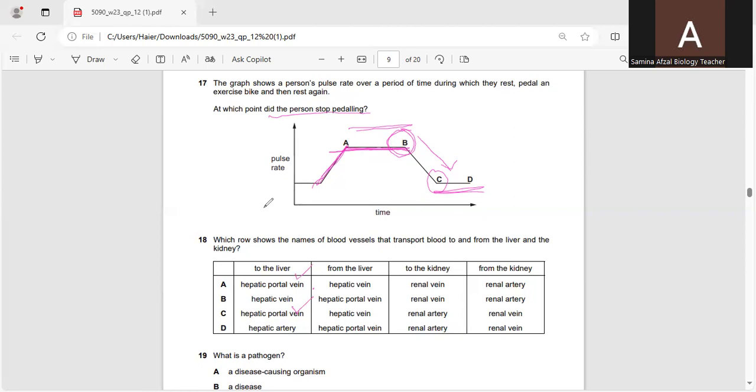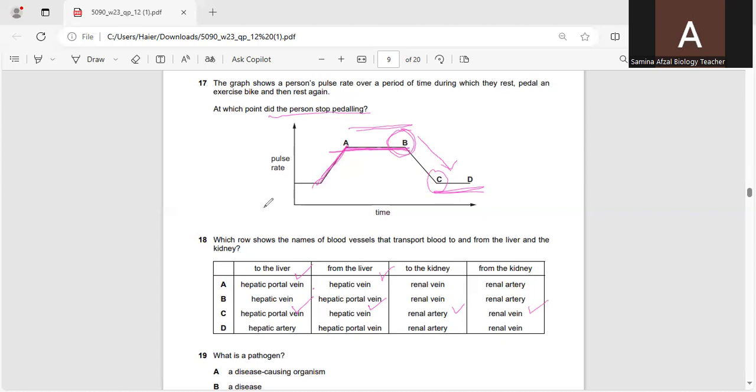To the kidney, it will be the renal artery, and from the kidney, it will be the renal vein. So according to this information which I have told you,